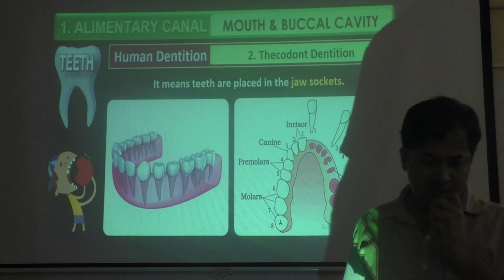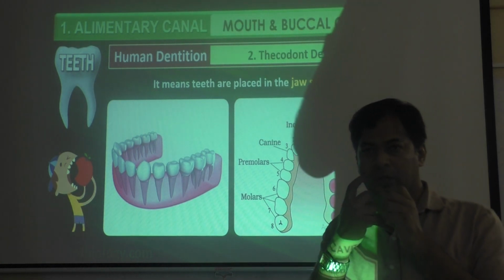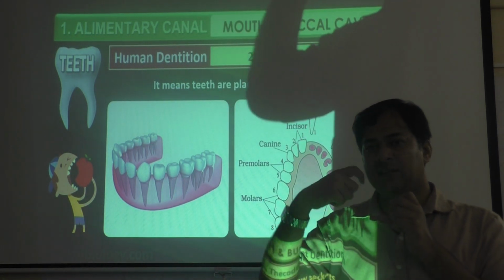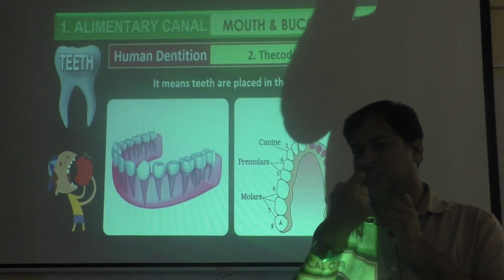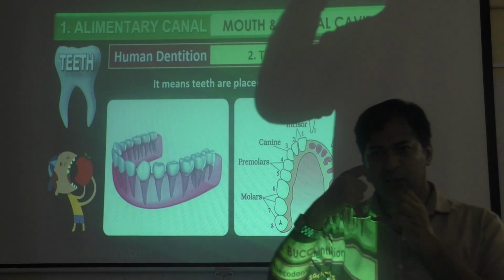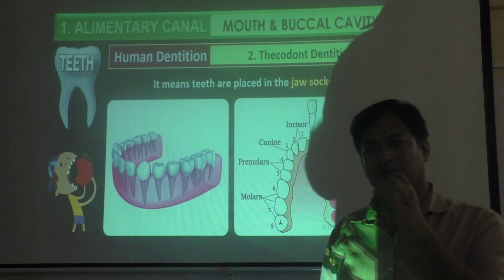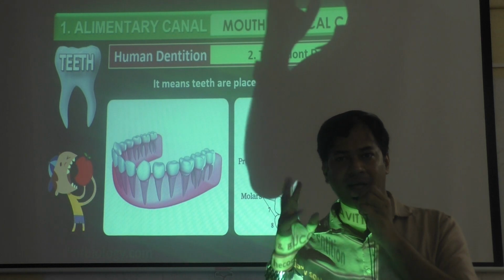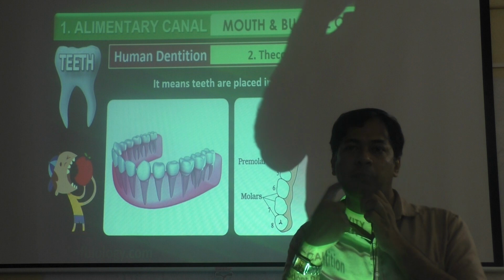Thecodont condition means teeth are placed in a socket of the jaw. Socket of the jaw means, if you remove all the teeth, there will be a cavity there. So in that depression, all the teeth are fixed. So we say teeth are placed in a socket of the jaw bone. That arrangement is called thecodont. Heterodont means having 4 different types of teeth. Thecodont means arrangement of teeth in the socket of the jaw bone.